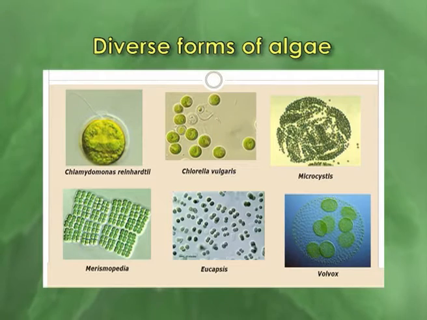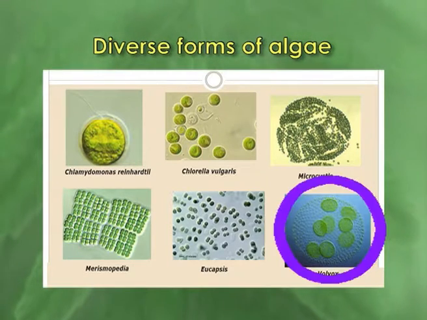Spherical colonies are also present in the algal kingdom. Sometimes these spherical colonies are solid like Gliocystis, and sometimes hollow spheres of Volvox are present. In the hollow sphere, the cells are arranged in one plane.